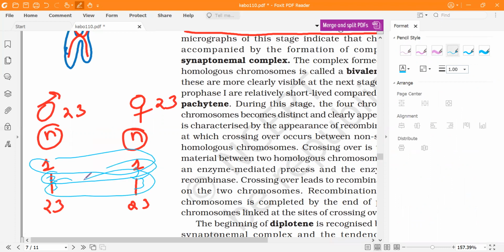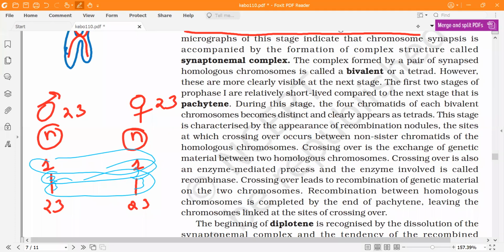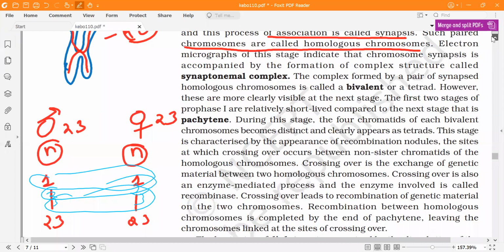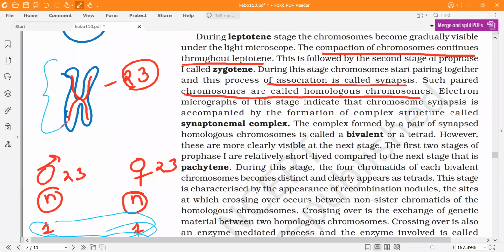Got it? This is how a diploid organism is formed. In such a way there is pairing which will happen, and this is what we refer to as synapsis. Such complexes are referred to as synaptonemal complex. So you can see there is multiple pairing, multiple synapses, and they form multiple synaptonemal complexes.